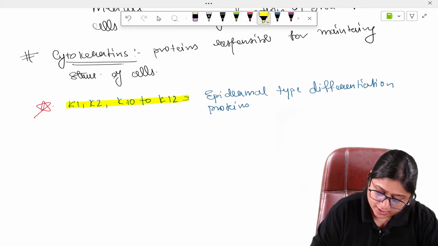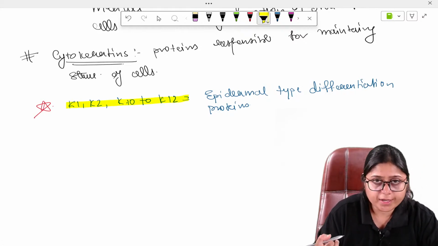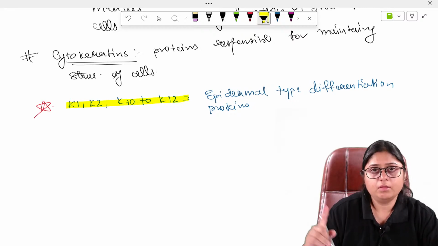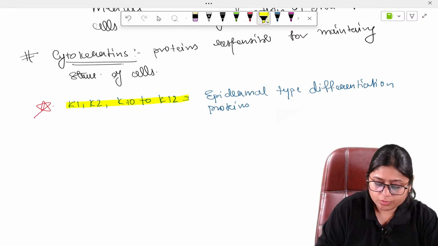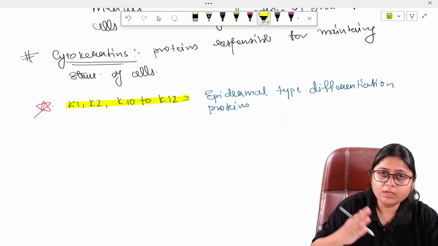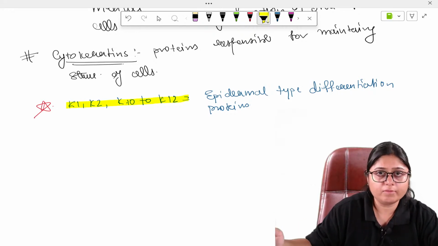So how will you remember it? Remember one protein and the rest will follow: K1 and K2, then K10, 11 and 12. Remember 1 and 2.